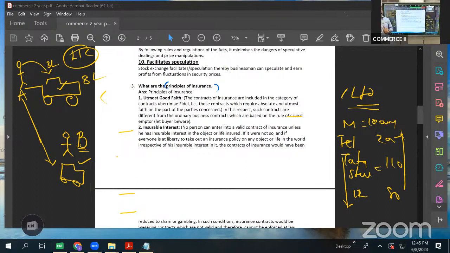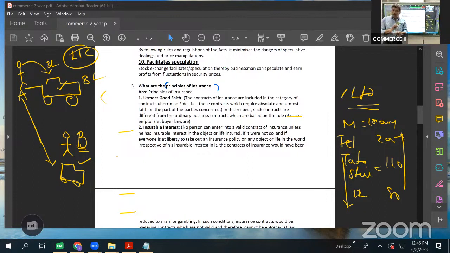Suppose today I want to take insurance on my life. Will I be allowed? Yes. I want to take insurance on my wife's name. Will I be allowed? Yes. I want to take insurance on my children's name. Will I be allowed? Yes. If I want to take insurance on some XYZ, on Amitabh Bachchan's name, will I be allowed? I will not be allowed because I am in no way affected by the existence of Mr. B or not.